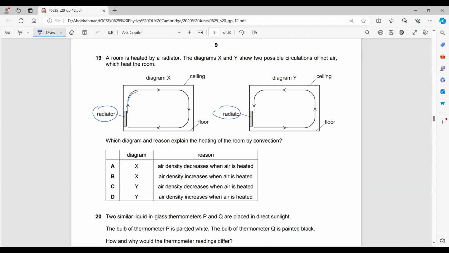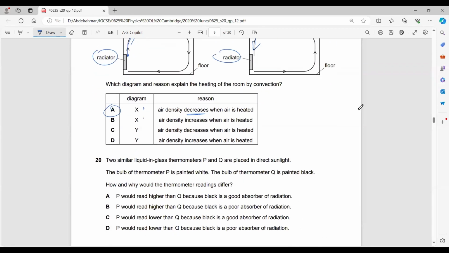It moves upwards. So it's diagram X. Does air density decrease or increase? We know that it decreases. Air density decreases and it moves upwards. Why is the other diagram wrong? Because the air does not move towards the heater. No, it moves away from the heater, or upwards, because the density decreases.